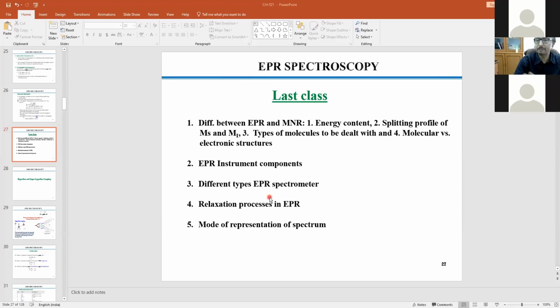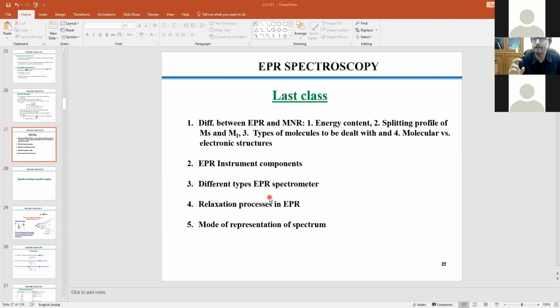So the Ms plus minus will be split, and you should expect the transition. And there we mentioned one point, how to record the spectrum. There are two ways to do it. You have two variables, right? One is h nu, that is the frequency generator, and the other one is the magnetic field. Depending on what magnetic field you are applying, your separation between the energy states would be increasing or decreasing. It's a direct function of the applied magnetic field.